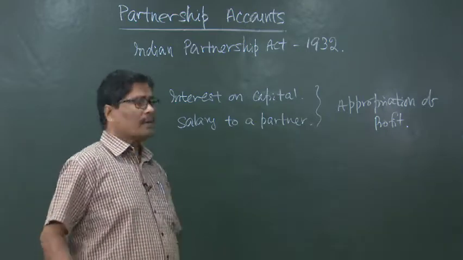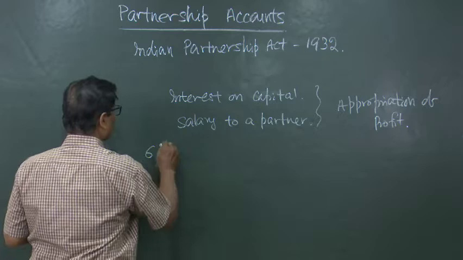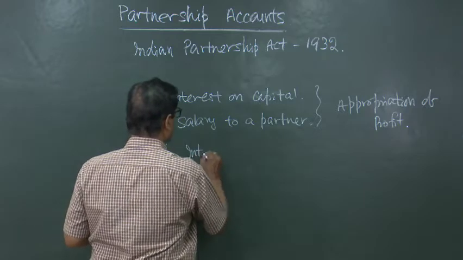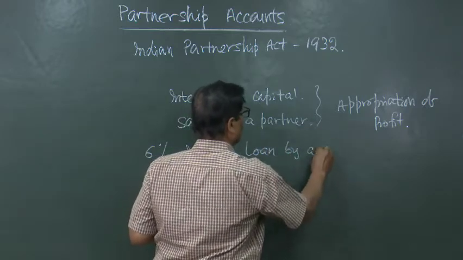Even if nothing has been mentioned, we have to give 6% interest on loan by a partner.